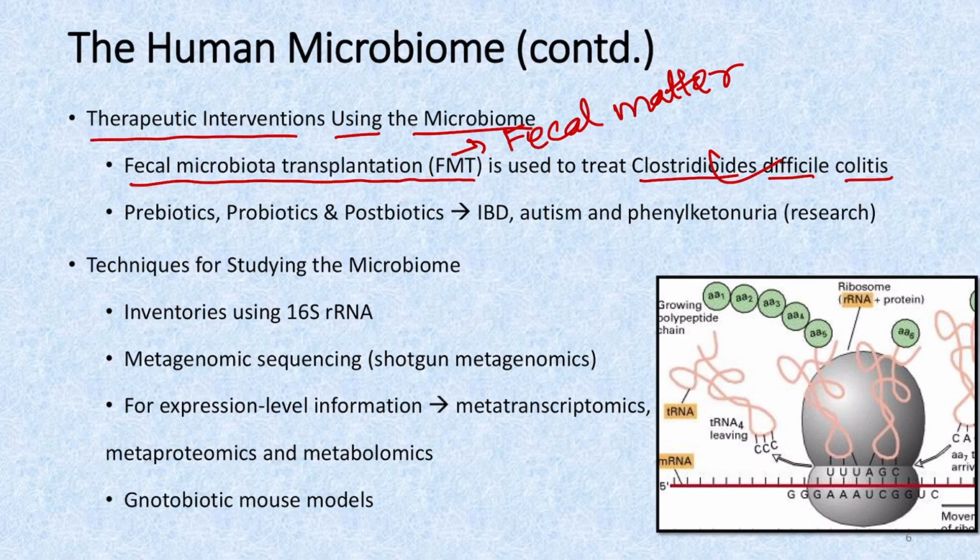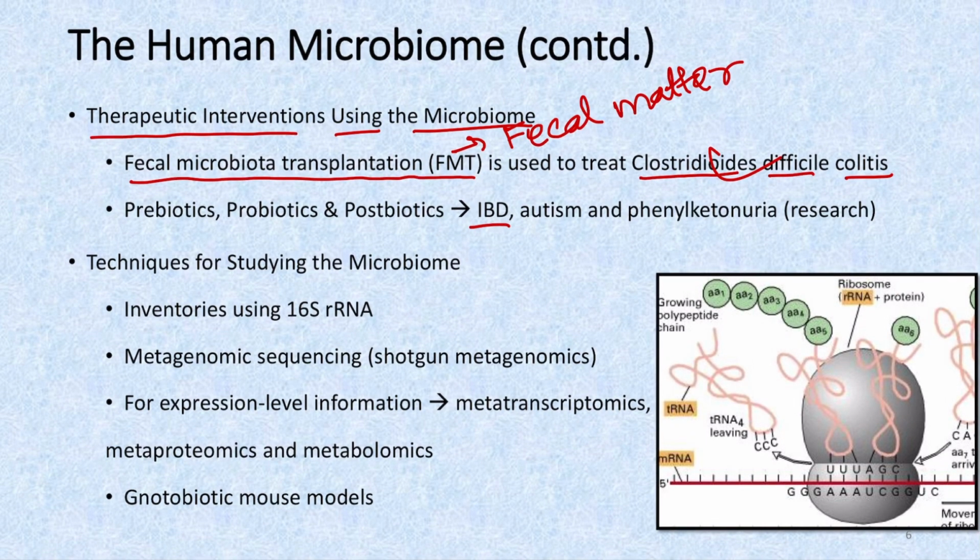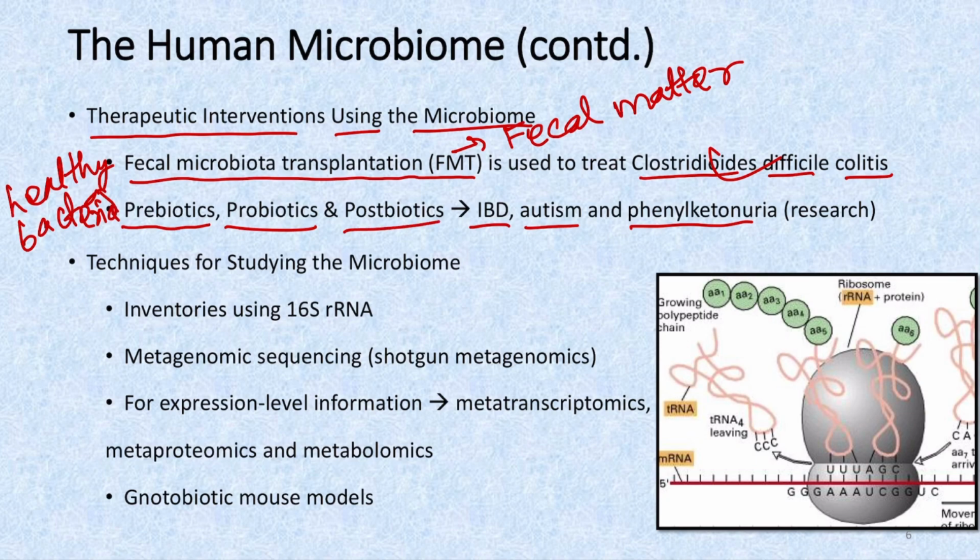Then we are also doing research nowadays on several other methods of treatment of some diseases like inflammatory bowel diseases, autism and phenylketonuria, with the use of prebiotics, that is, these are the fibers which are usually digested by the microbes. So it promotes the growth of healthy microbes, that is healthy bacteria. Then we have probiotics, which are actually live healthy bacteria given to the individual in a particular amount so as to produce the therapeutic effect. Then we have the postbiotics. These are nothing but the metabolites which are produced by the good bacteria. So these metabolites are directly given to the individual, and this also produces a therapeutic effect.